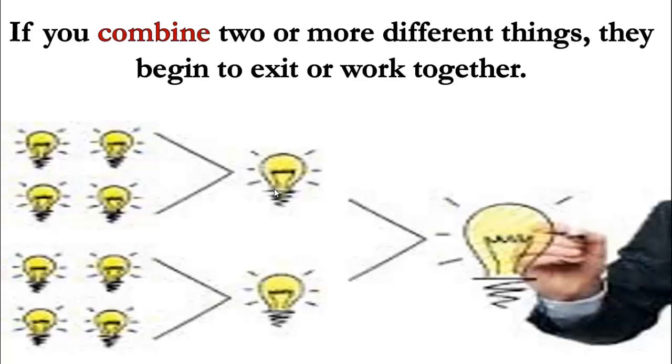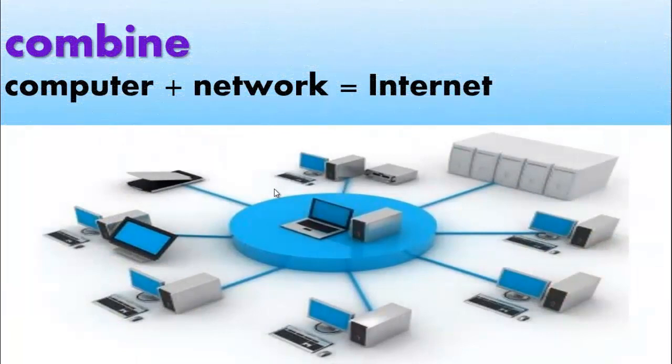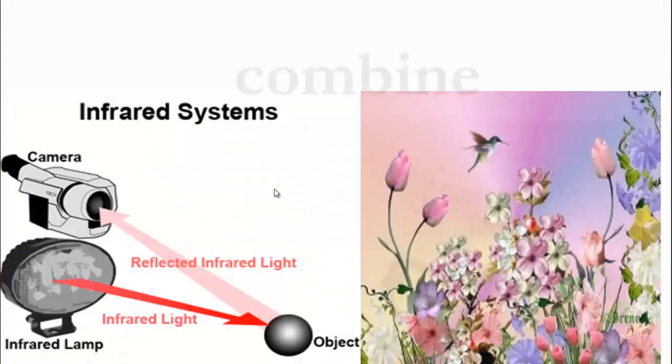If you combine two or more different things, they begin to exist or work together. So the verb that we have here is combine. Combine is the same as mix. When we combine two things together, you are going to mix them together. Like here, if you combine computer and network, you are going to have the internet. So this is combine.